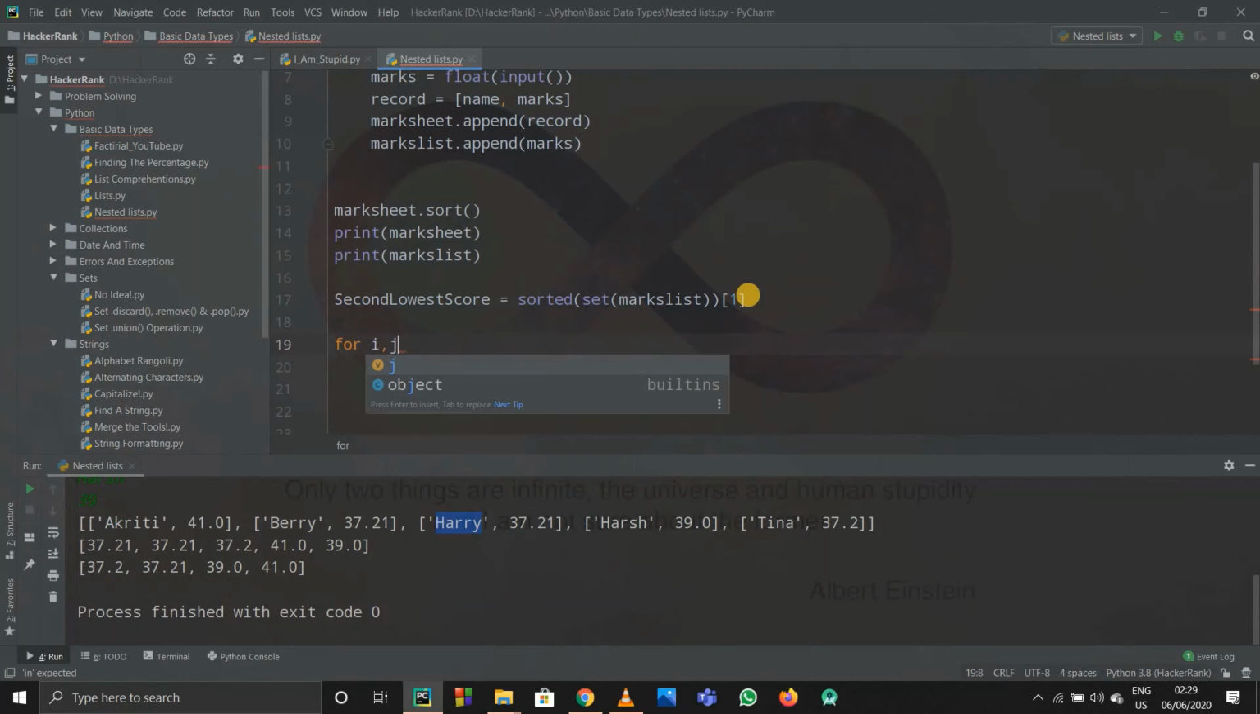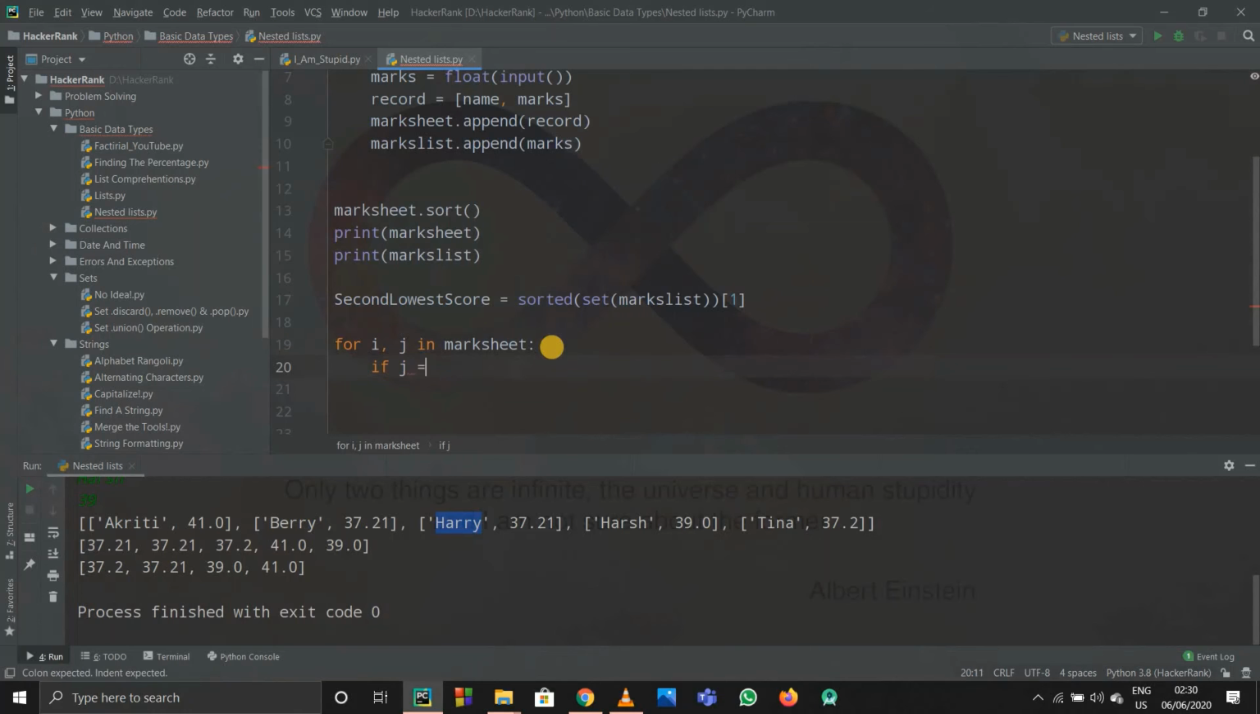So I'll write for i, j in the mark sheet, because this is the whole mark sheet, and this is i and this is j in the mark sheet. I can write it in this way. So I just have to use an if condition now.